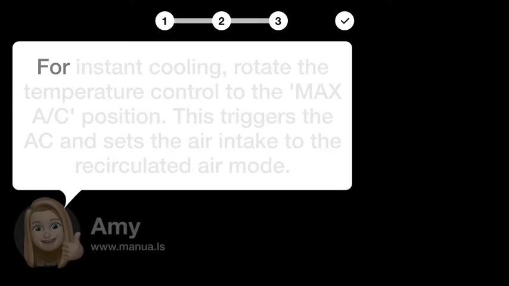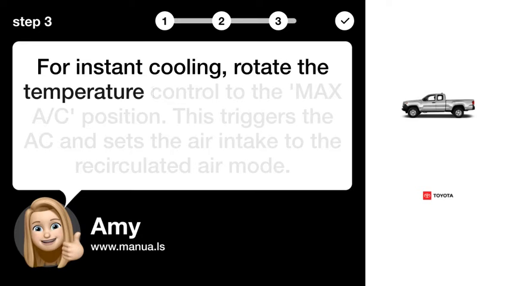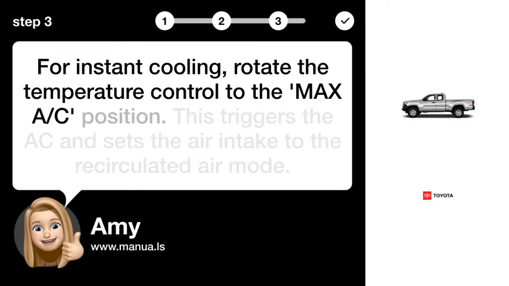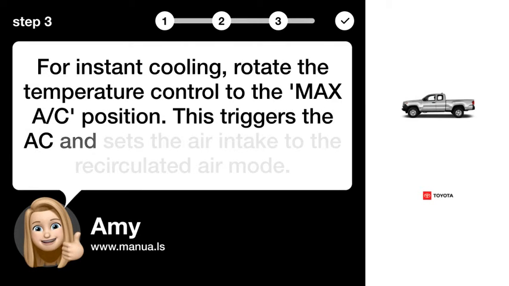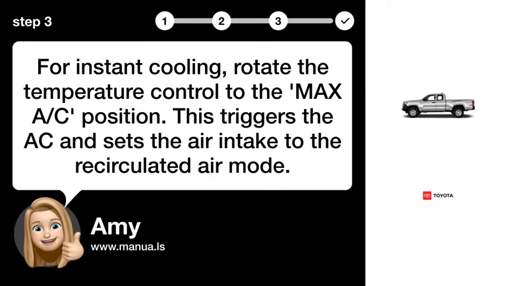Step 3. Activating max cooling. For instant cooling, rotate the temperature control to the MAX A/C position. This triggers the AC and sets the air intake to the recirculated air mode.